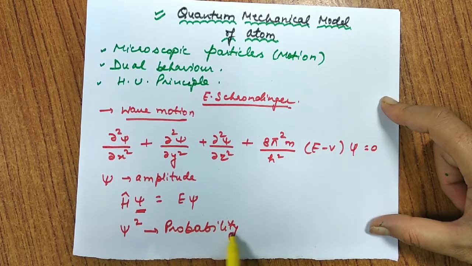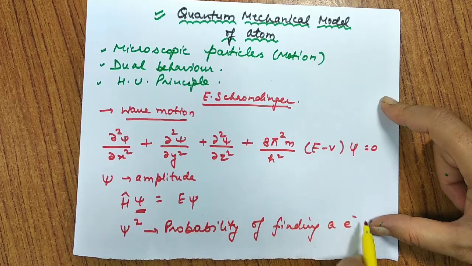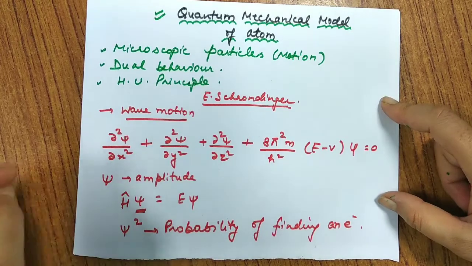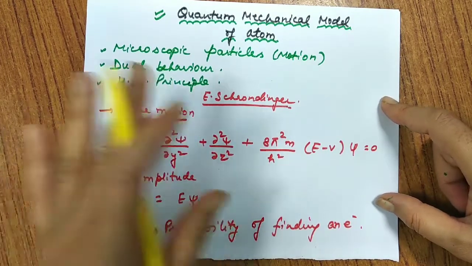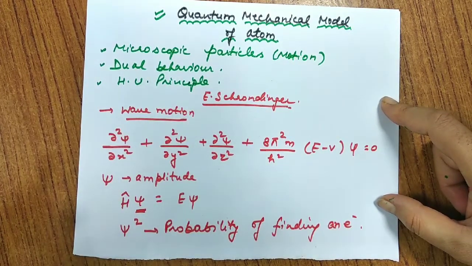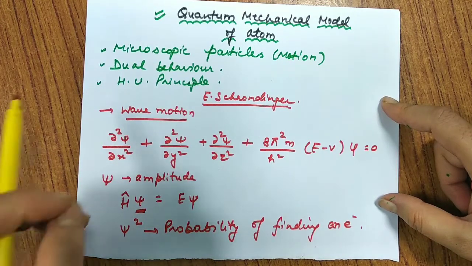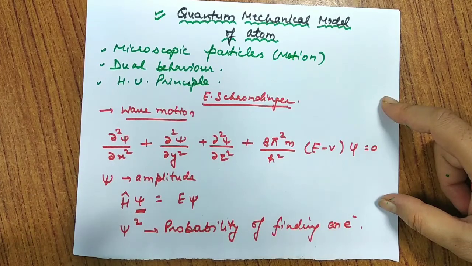Probability of finding an electron. So that is the significance of psi square. Individually, if I talk about wave function psi, it has no physical significance. So we take the psi square, and psi square tells us about the maximum electron density at that point.